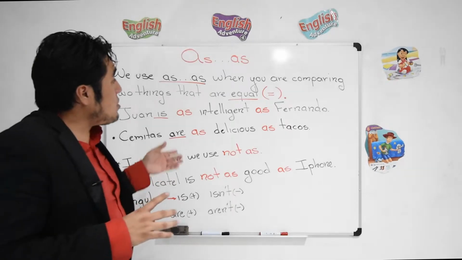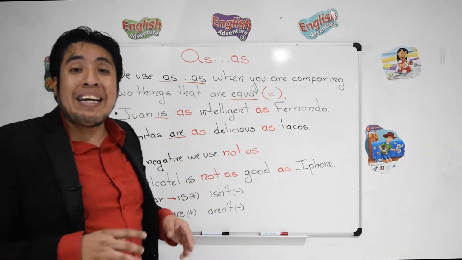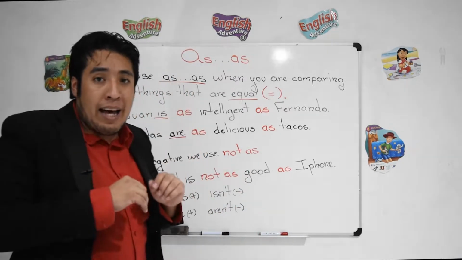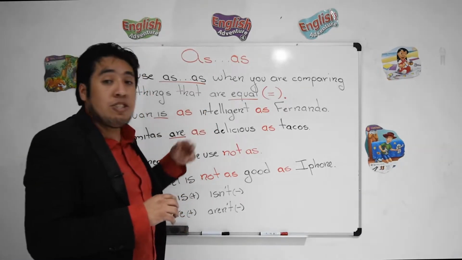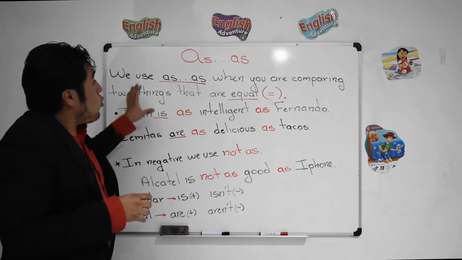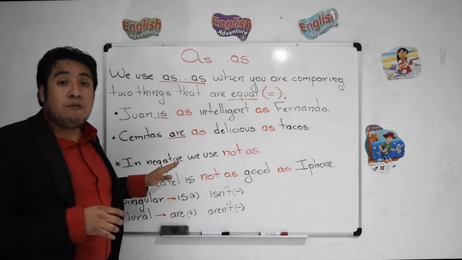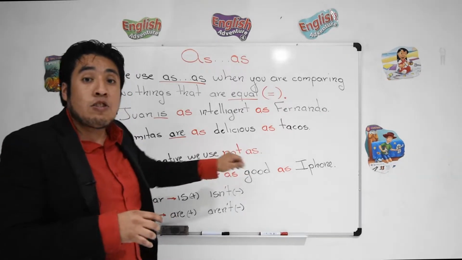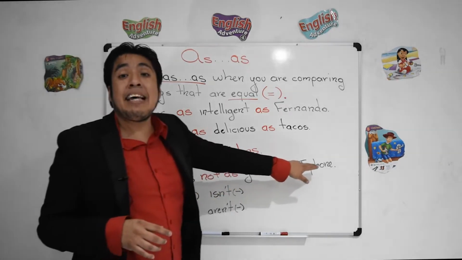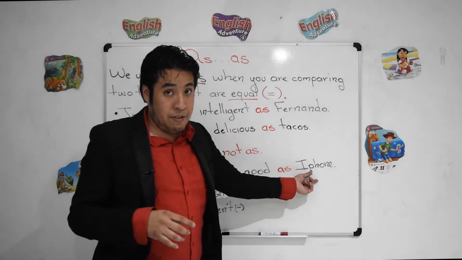So, when we use as and as, of course, we have to use adjectives. But remember, in this case, they don't change, right? So we use the normal adjectives, intelligent, delicious, big, tall, and so on, okay? So, we can use as and as in a negative form, but in a negative form, we use not as. So pay attention here. Alcatel is not as good as iPhone, okay?